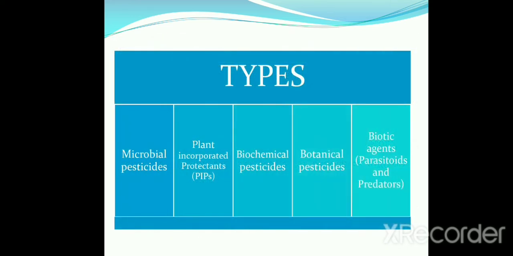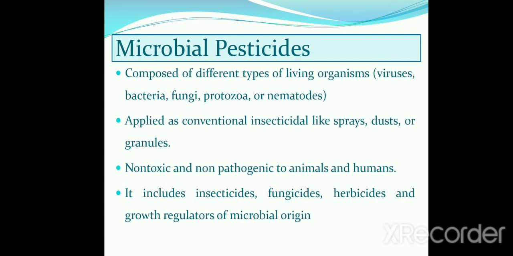There are 5 types of biopesticides. First is microbial pesticides. Second is plant incorporated protectants, that is PIPs, then biochemical pesticides, botanical pesticides and biotic agents. Now first, microbial pesticides. Microbial pesticides are composed of different types of living organisms applied like conventional insecticides such as sprays, dust or granules that are non-toxic and non-pathogenic. They include the use of insecticides, fungicides, herbicides or growth regulators obtained from microbes.